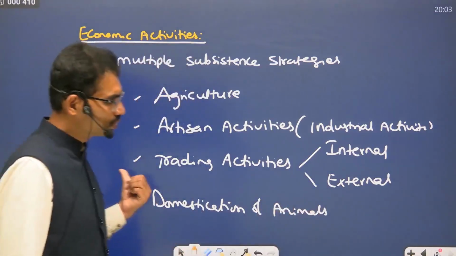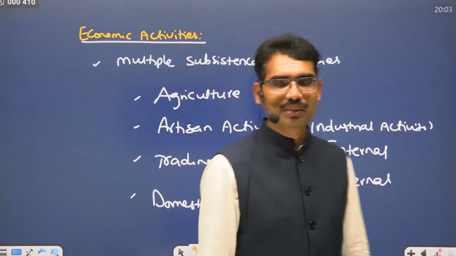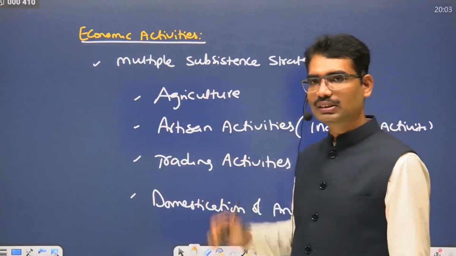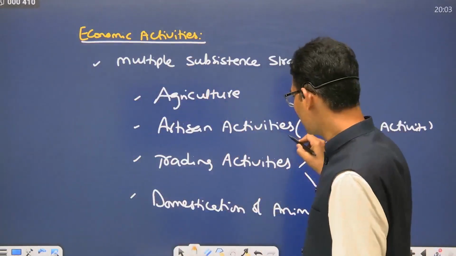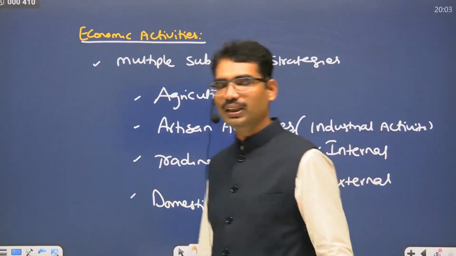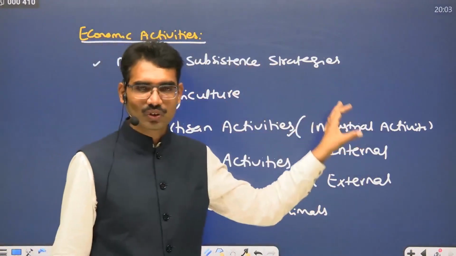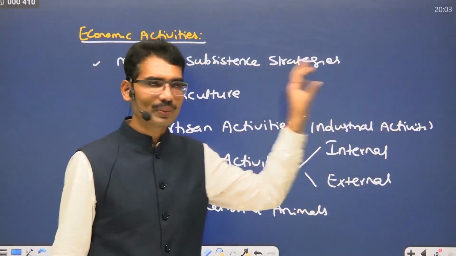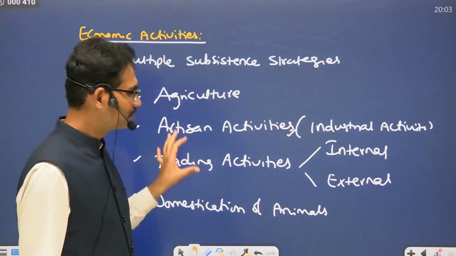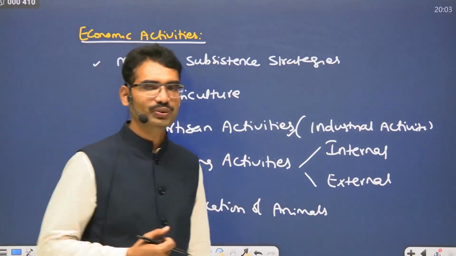That's why so many animals are seen in the seals. So seal making is a very important industry. Bead making industry. Many crops like rice, wheat, barley, so many crops were identified. So agriculture is one way of living, getting food.